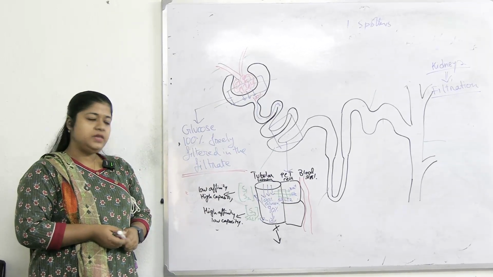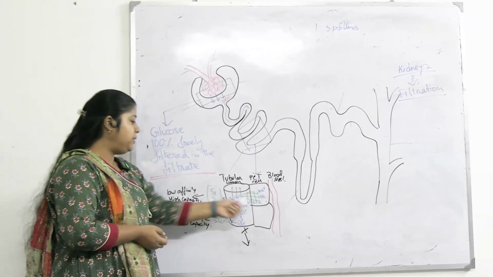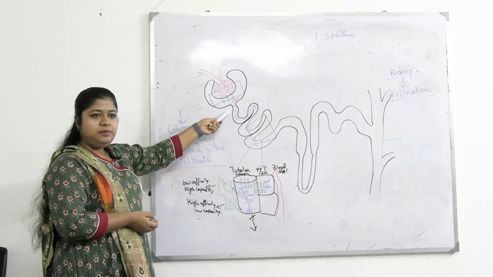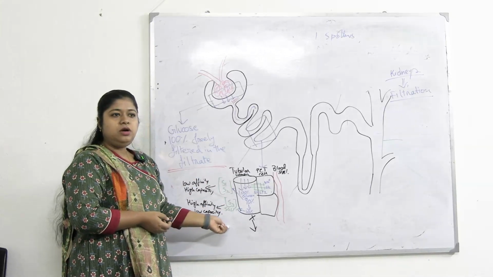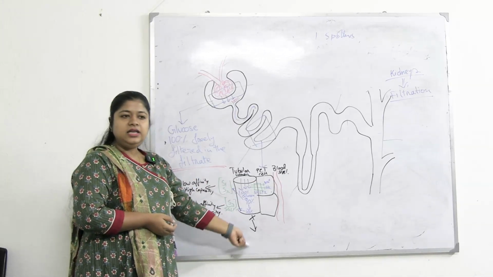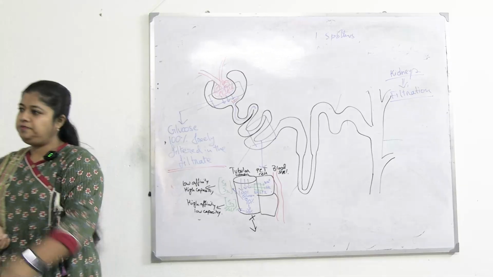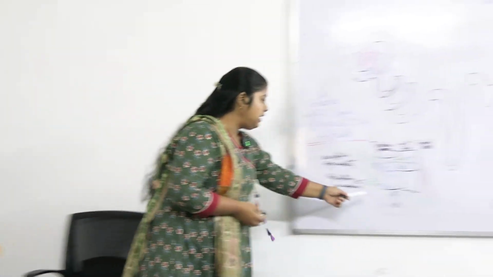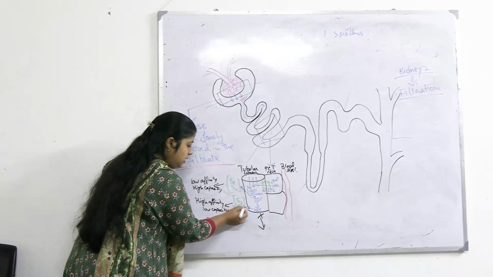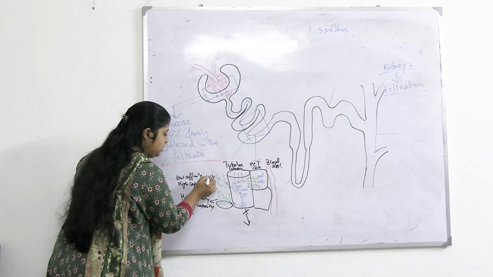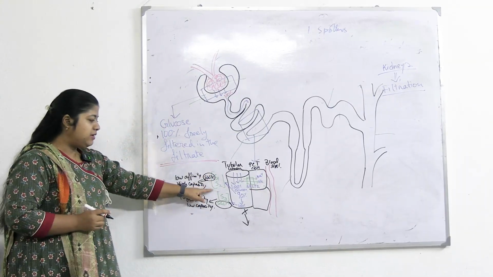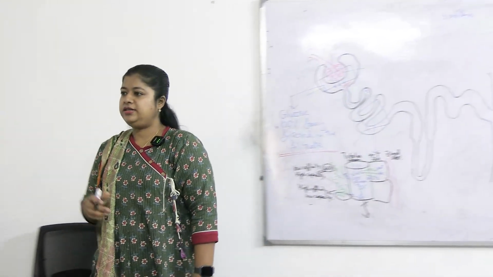Okay, clear? That's how 100% of what was filtered by the Bowman's capsule will be reabsorbed in PCT only. Nothing will pass down into the urine. Okay, clear? Low capacity is SGLT1. This is regarding the transporter SGLT2, and S1, S2, S3 are the segments.